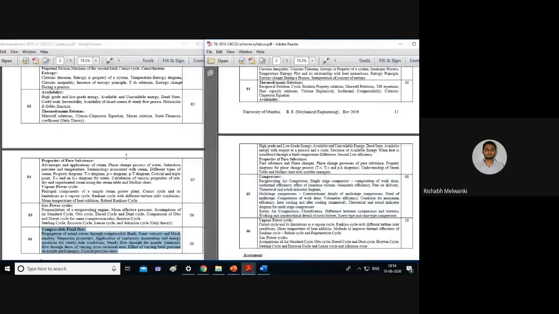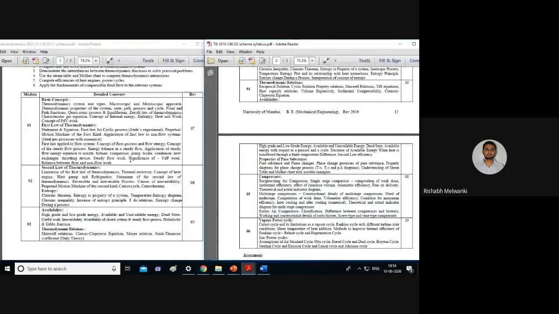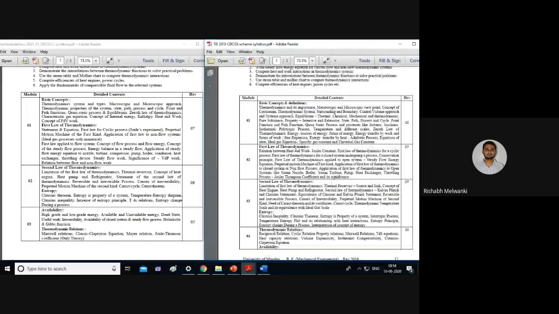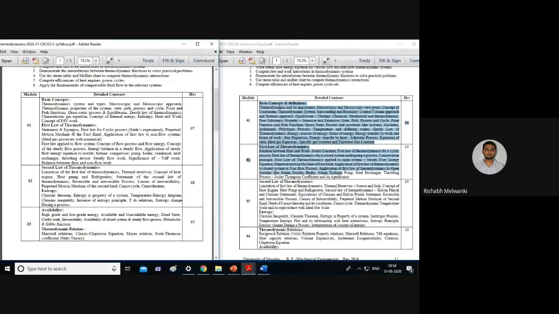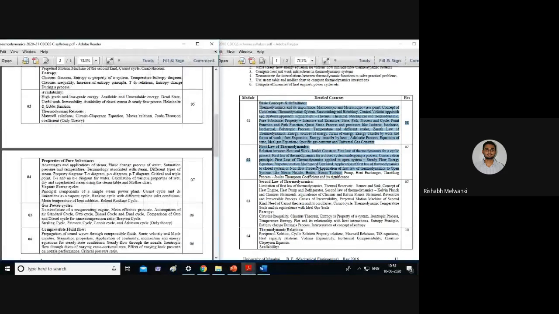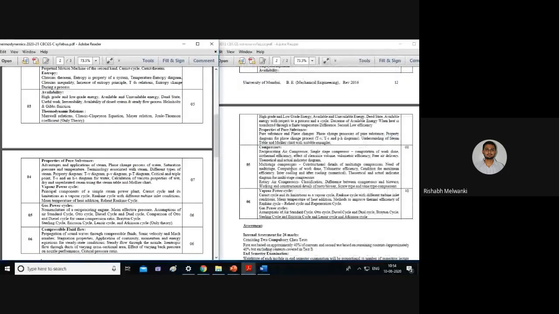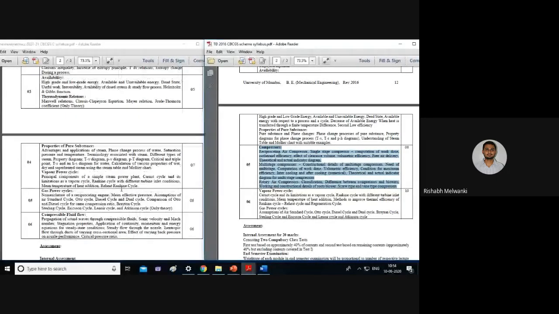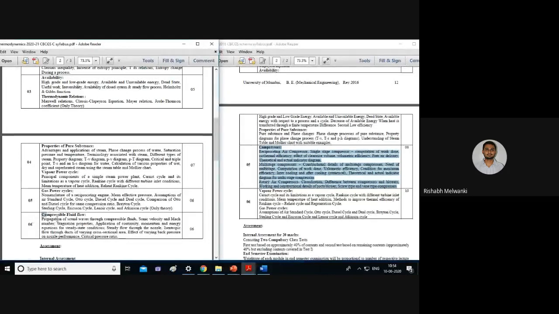Okay, so the basic difference is only that module names are shifted. Old module 1 and 2 have been clubbed to make a single module. The module which has been replaced is compressors in the old syllabus. That has been removed, and a new module has been added, known as compressible fluid flow. So this is the difference between the syllabi.